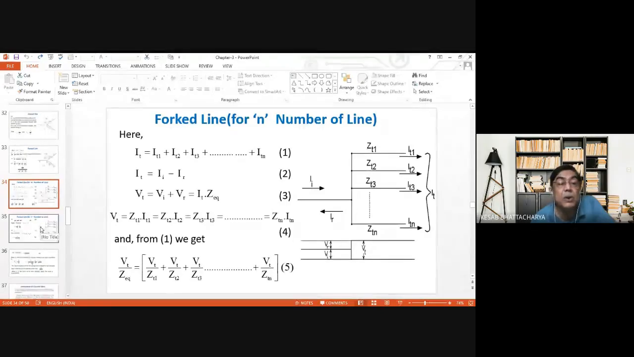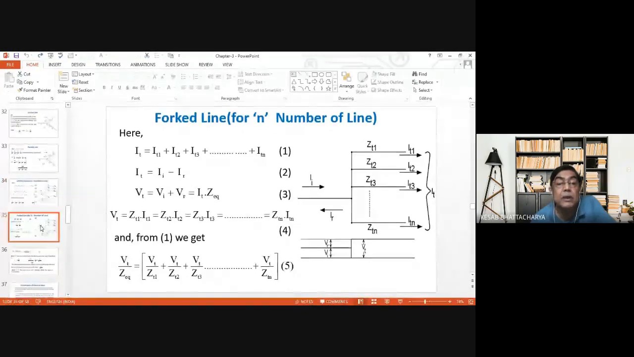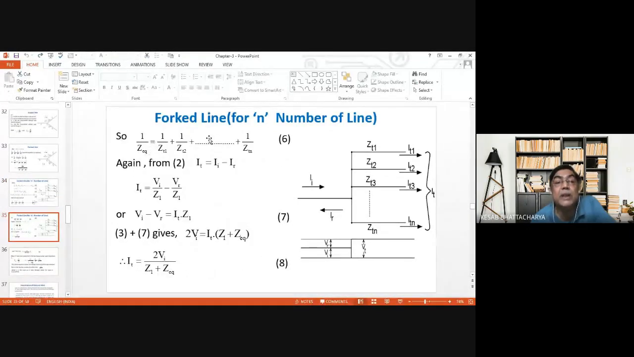And so finally, from equation 5, what we can write? 1 by Z equivalent is equal to 1 by Zt1 plus 1 by Zt2, etc. Again, from 2 we can write It is equal to II minus IR. Therefore, It is equal to Vt by Z1, II is equal to Vi by Z1 minus Vr by Z1. Therefore, from here, we can write Vi minus Vr is equal to It into Z1.